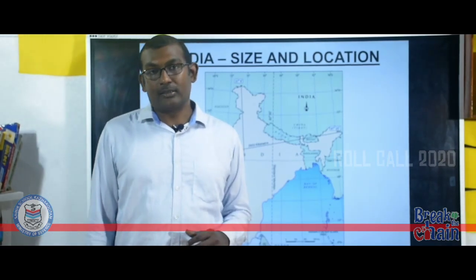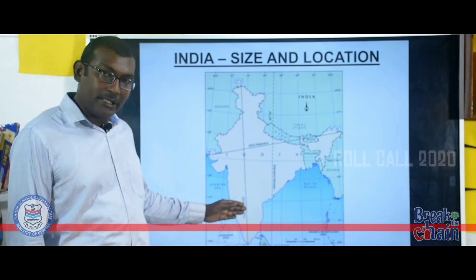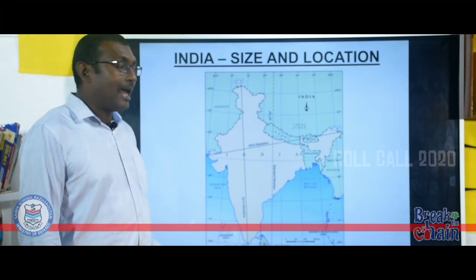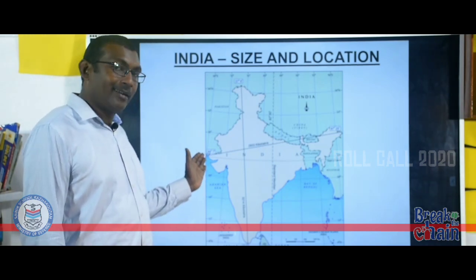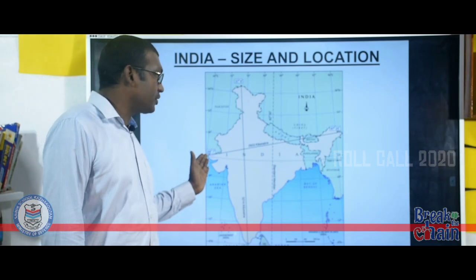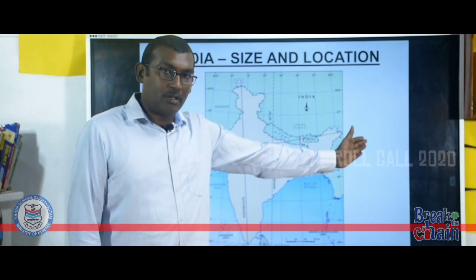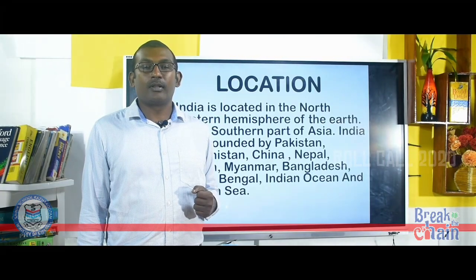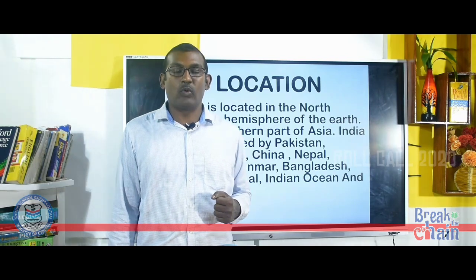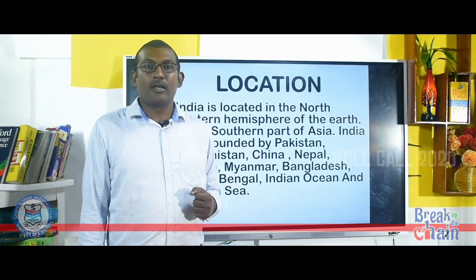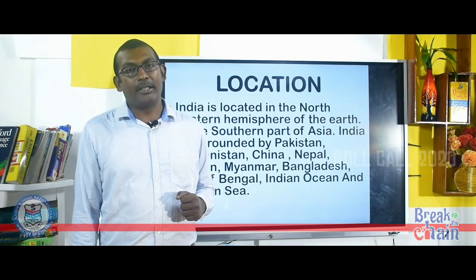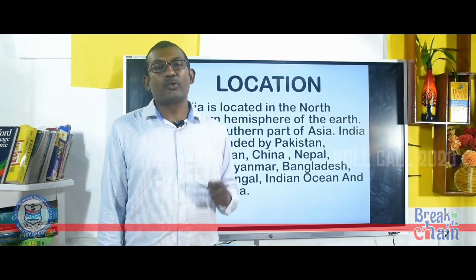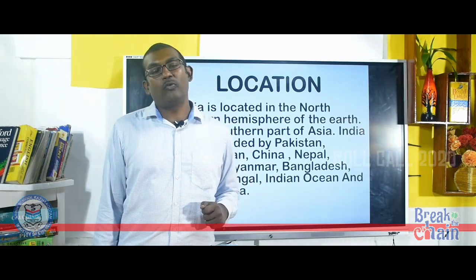Now let us discuss the other aspects of the size of India. India has a total length of 3,214 kilometers from extreme north to extreme south, and has a width of 2,933 kilometers from extreme west to extreme east. This is the size of India. Now let us sum up the topic what we discussed today. First, we discussed about the location of India. The location expressed in two ways. One is through statement, another one is through graticule values.